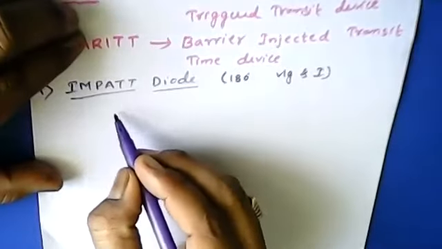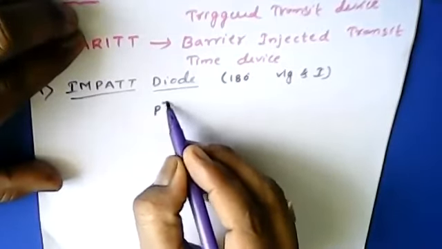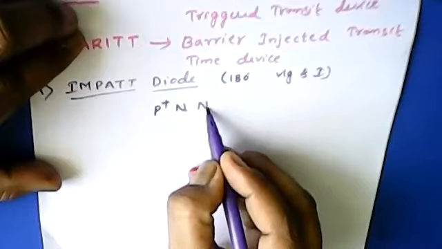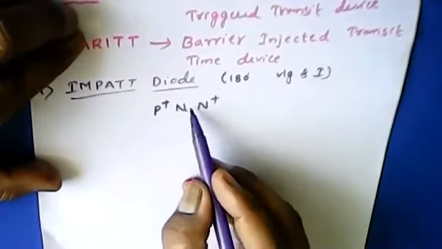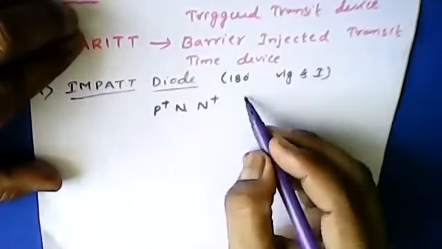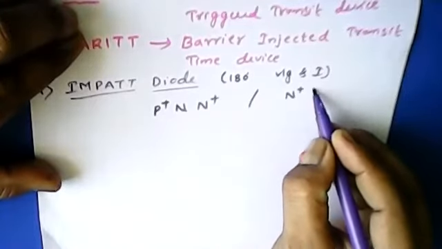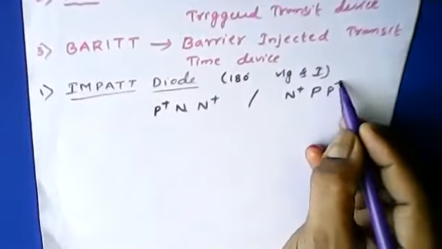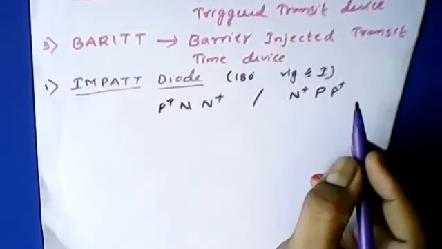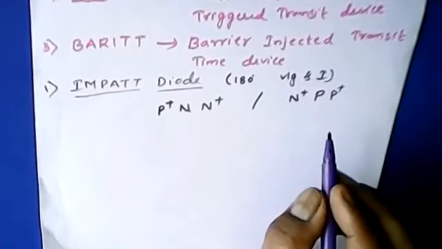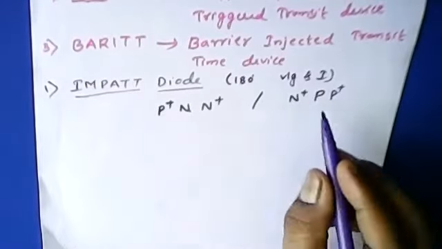One is being done with P plus, N, or N plus type of devices: P type material, N type material, and N plus material. It can also be done in another way: N plus material, P material, and P plus material. So we can make use of any type of combination. Okay, so these are the combinations.